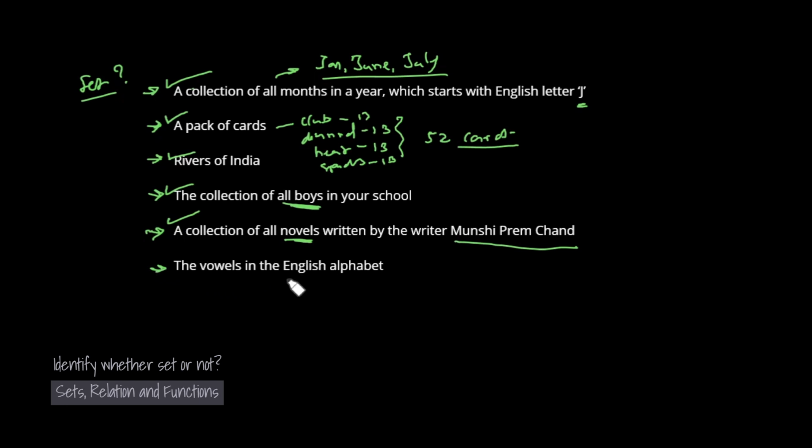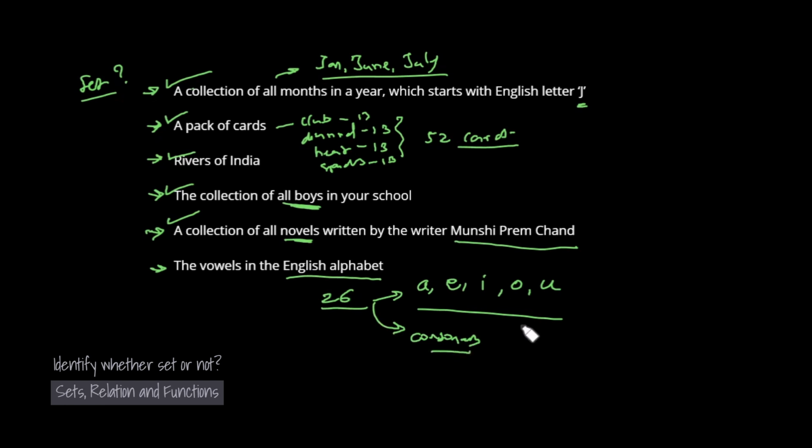We know that in the English alphabet there are 26 letters, and out of these, A, E, I, O, U are called the vowels and the others are called consonants.